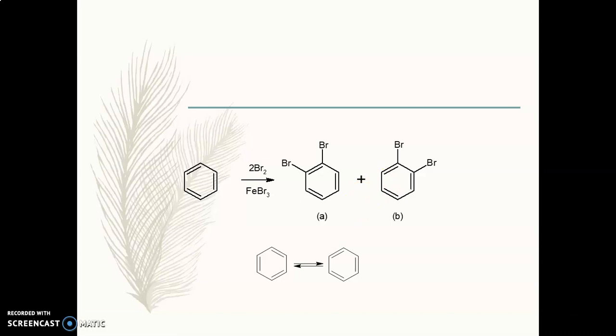But this chemical behavior is not explained by the structure that Kekulé proposed, because we know that when benzene undergoes reaction with bromine in the presence of FeBr3, it gives only one substituted product.